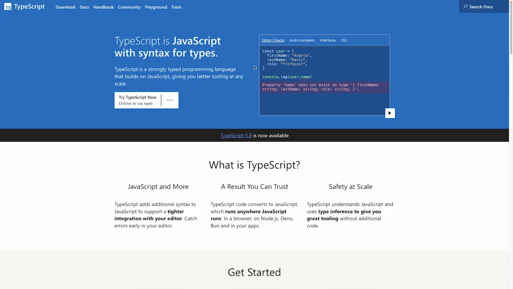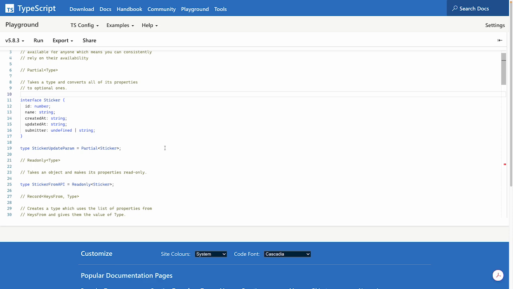It's a superset of JavaScript, which means it includes all the JavaScript features but adds something extra, which is static typing. Static typing means you can define what kind of data your variable holds. This helps catch errors early and even before you run your code. Consider I have defined an interface and defined a set of properties, and for each property I have defined a type. So when I'm utilizing this interface, I have to make sure I follow the exact type of these properties.